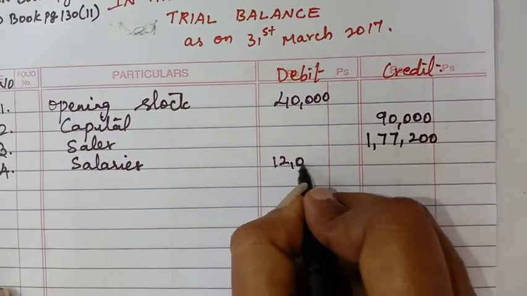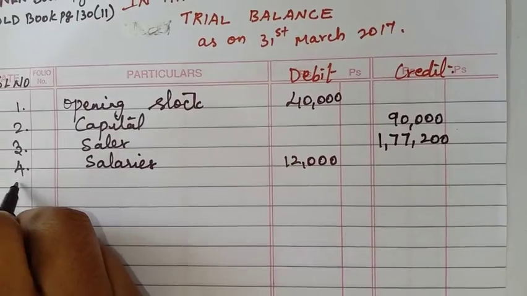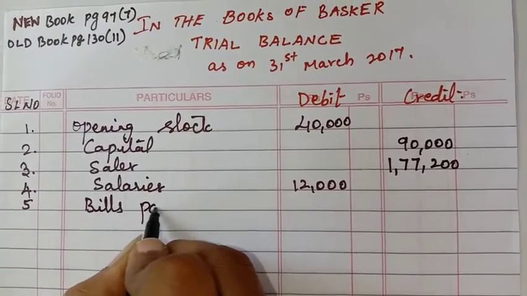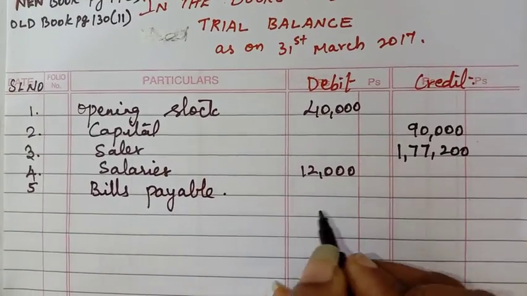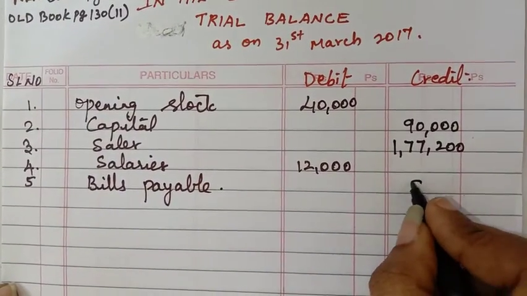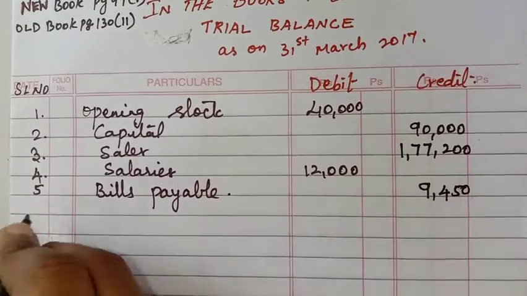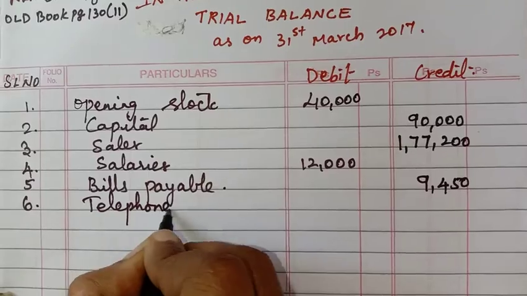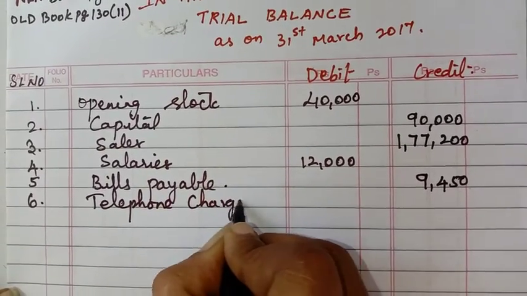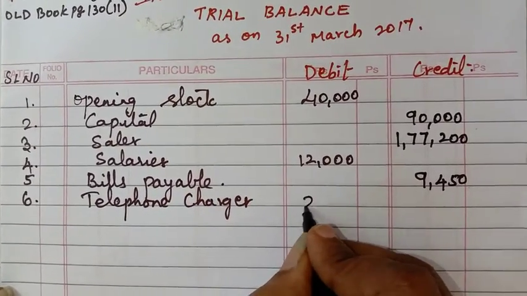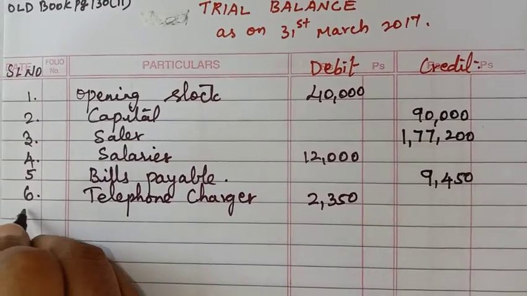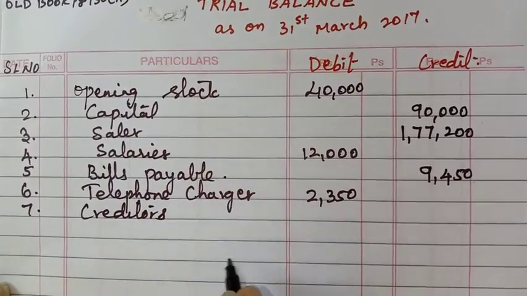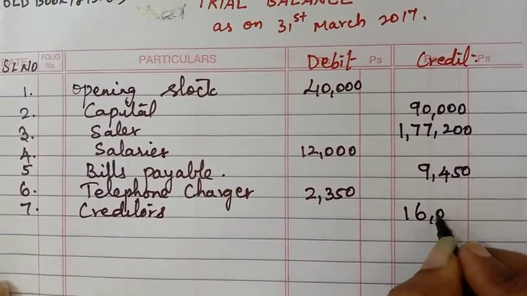Next, the fourth one is the salary, it is an expense, it will come in the debit side as 12,000. Next, number 5 is bills payable, it will come in the credit side as 9,450. Next, the sixth one, telephone charges, that is an expense, that will come in the debit side as 2,350. Next, the seventh one, creditors will come in the credit side as 16,000.